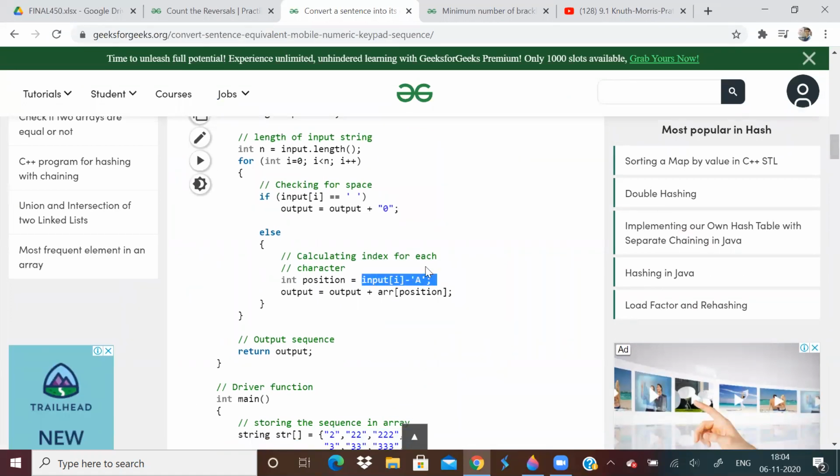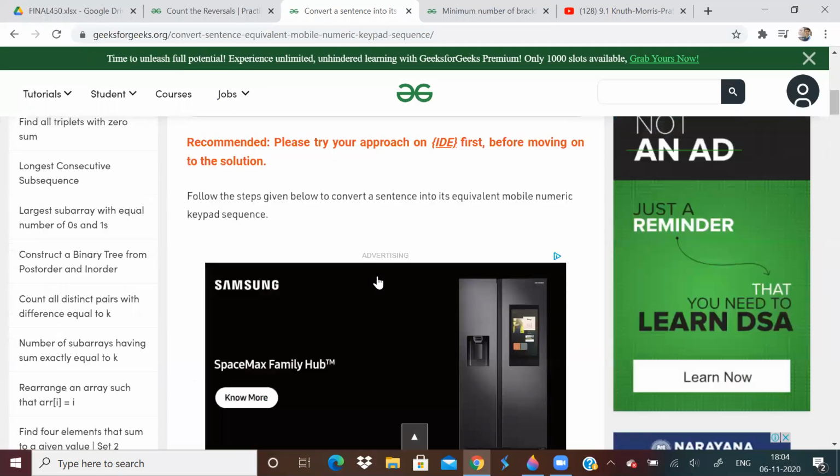So it is a basic hashing kind of a problem, wherein you get the index, and after getting the index, corresponding to that, whatever string is there in the array, print that or just add it to the output. So I think you all can do this. I think you understood what I told.